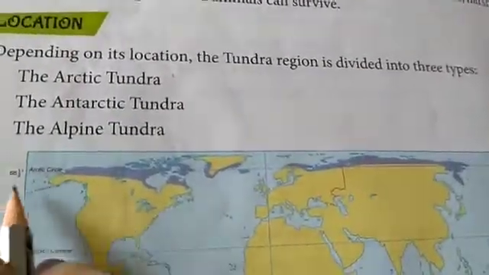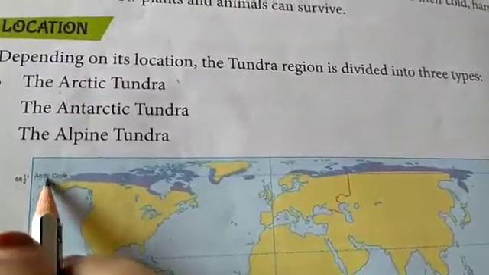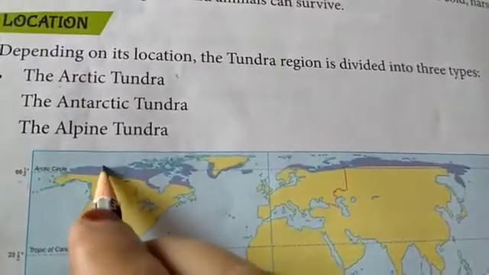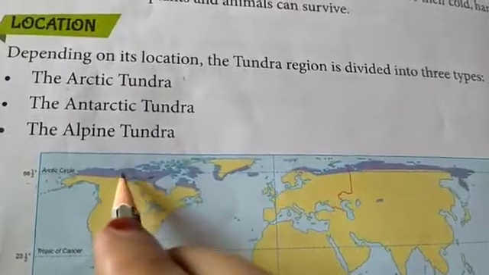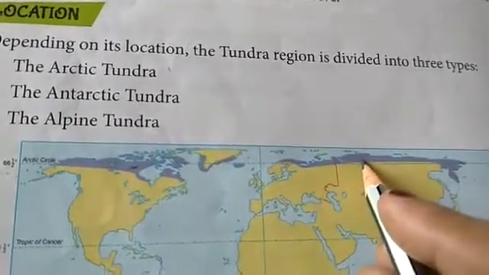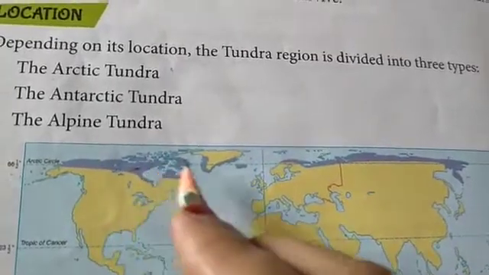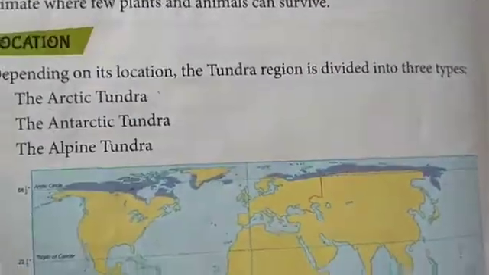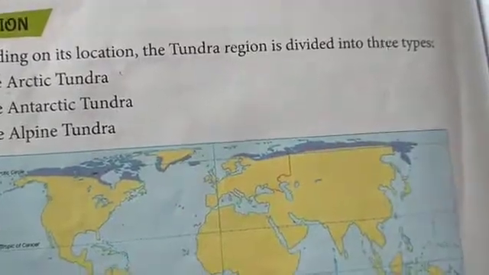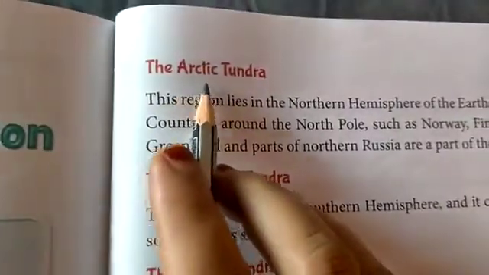See here, 66.5° Arctic circle. This dark blue color shade is the tundra region, the Arctic tundra region. First one, the Arctic tundra.